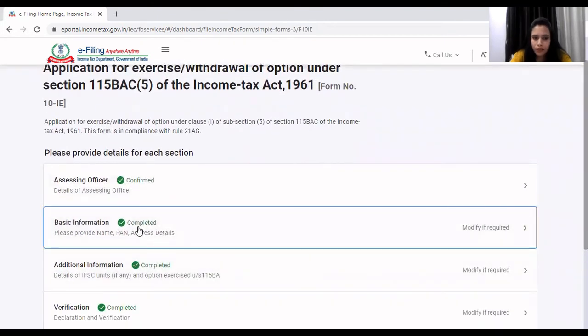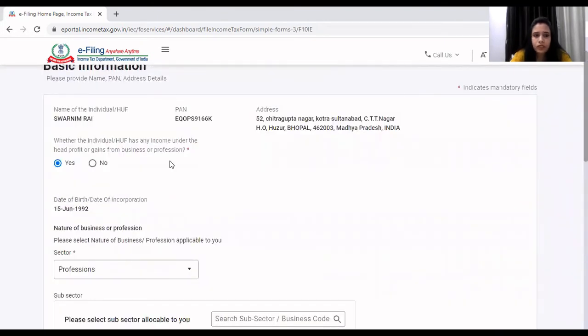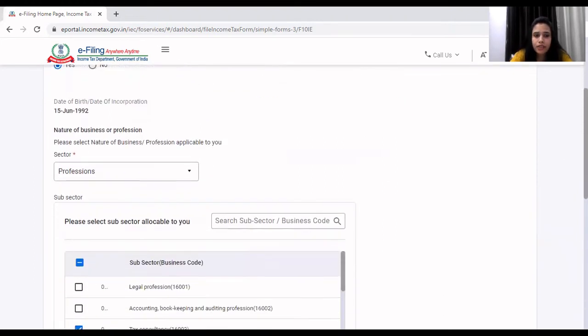Then for basic information, the name, PAN and address will automatically be available. You need to select whether the individual or HUF has any income under the head profit or gain from business or profession. If you are having business or profession income, then you will select yes button, otherwise no. If you are selecting yes, means you have business, then further you need to select nature of business or profession.